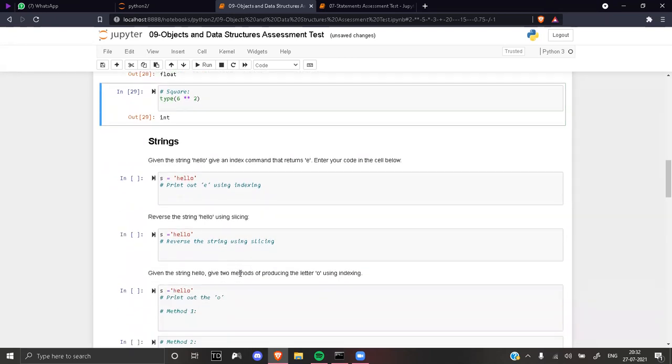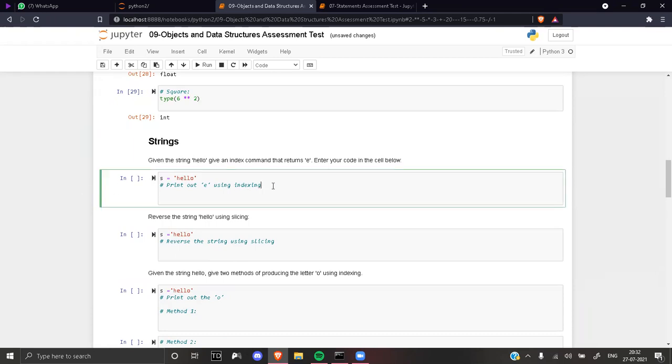So now, I think Anup has not seen, but we know that a string S is stored as a collection of characters. Just like a word is a collection of characters. So just like a list, I can fetch the characters. Now you have to print E using indexing. How can you do that?